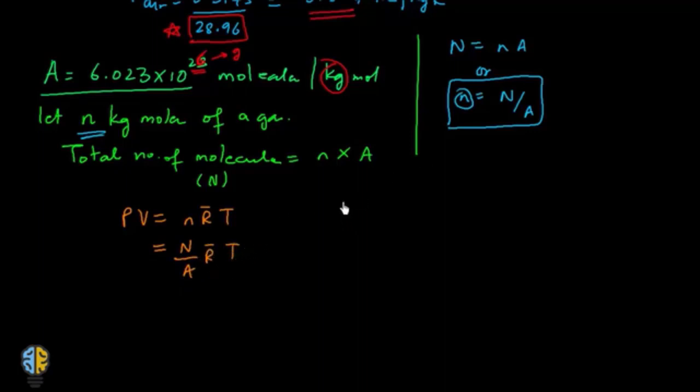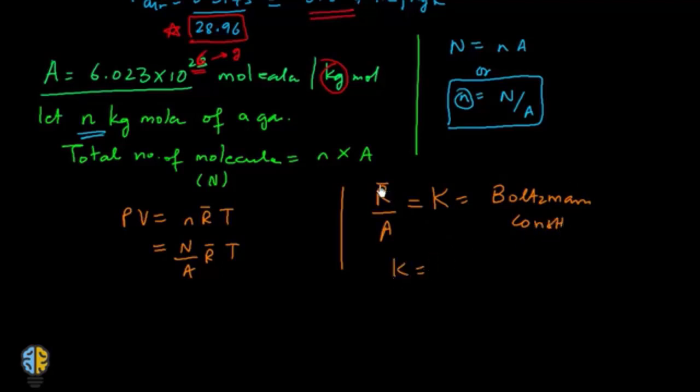Now if you look at this value of R bar upon the Avogadro's number, this is denoted by capital K. So capital K is known as the Boltzmann constant. It has a value also, because this is a fixed value and this is also a fixed value.